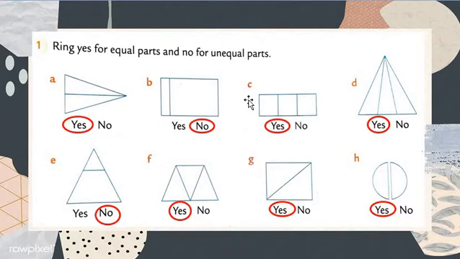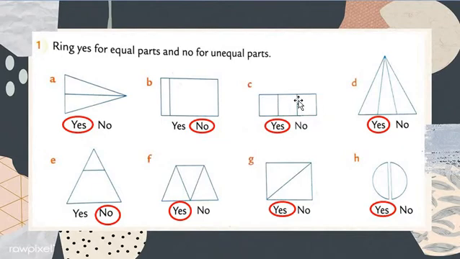Okay, what does no mean? It is no for unequal parts. So what we are mentioning here is no for unequal parts. Understood? We have to do it like that in your textbook. Otherwise, if you don't have a textbook, you can draw in your rough fair book also, and then write it and draw a ring. Understood, my dear students? Then after that we move on to question number C.